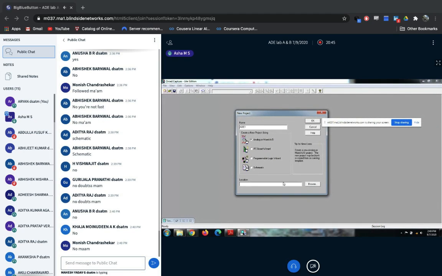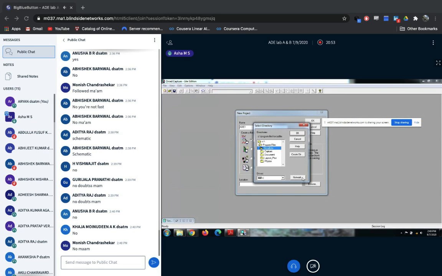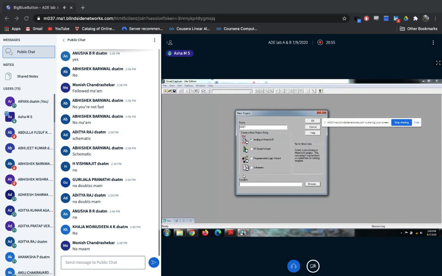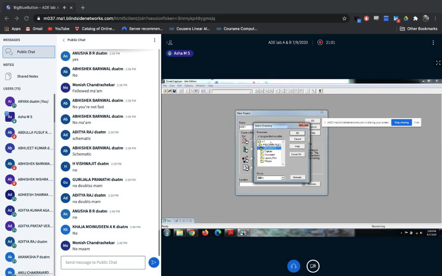So here, where you want to save your circuit, there you need to select the browse. By default, one path will be there. If you don't want to save in that, you can go to browse, create a folder, and store it. Here I have created one in the D drive, so I'm going to change it here.